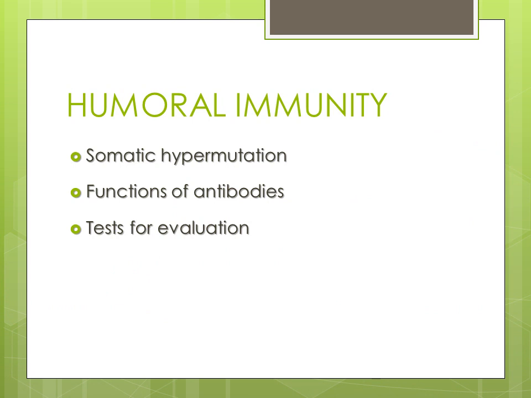Along with this primary and secondary response, two other terms need to be studied. One is somatic hypermutation, and the second, which is not mentioned here, is affinity maturation. Somatic hypermutation and affinity maturation are closely related to each other, and they are part and parcel of this humoral immunity. So what is somatic hypermutation?